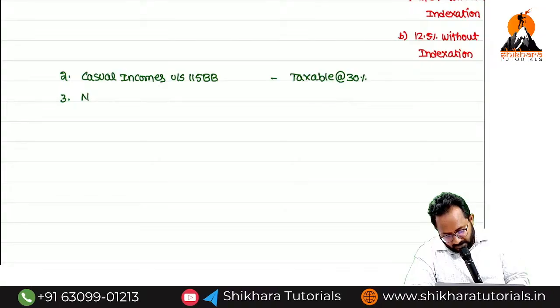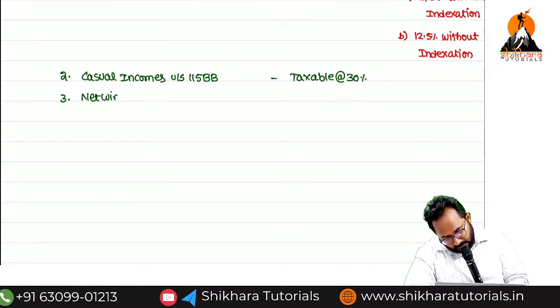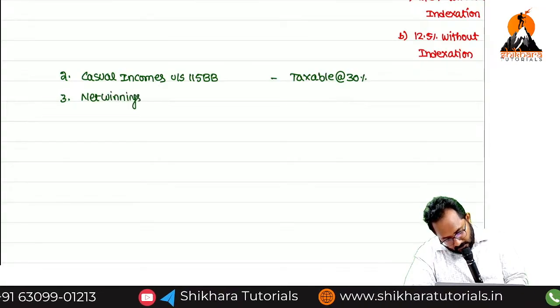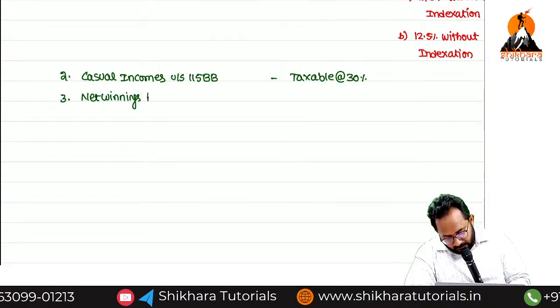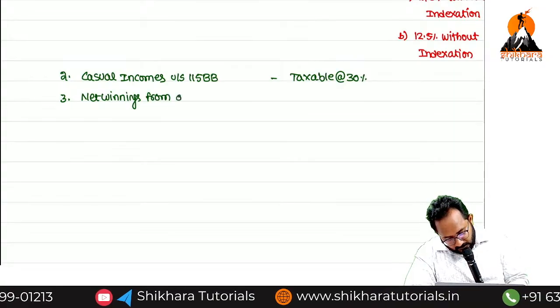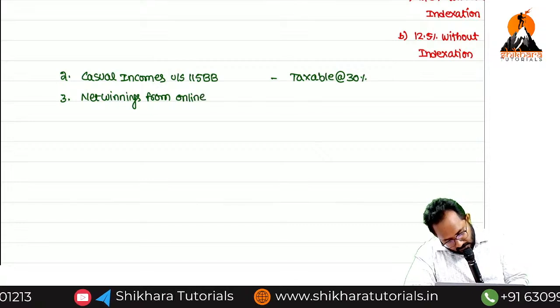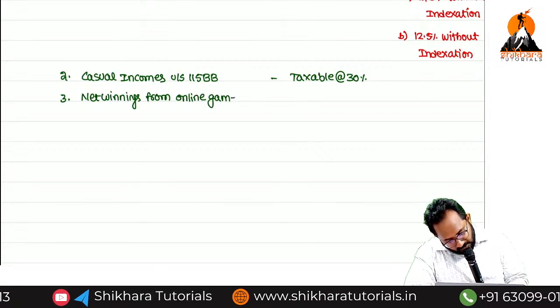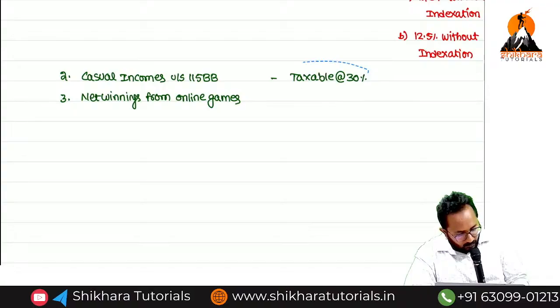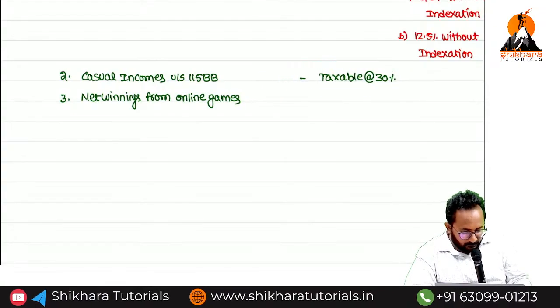Third one. Net winnings from online games. I think now it is a trending topic, you know.